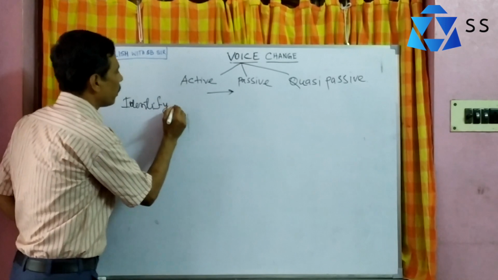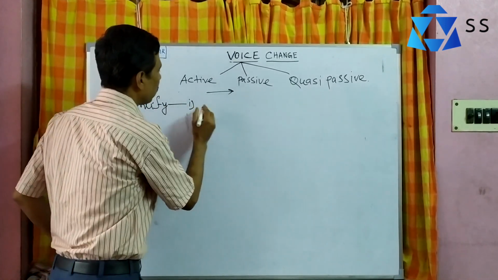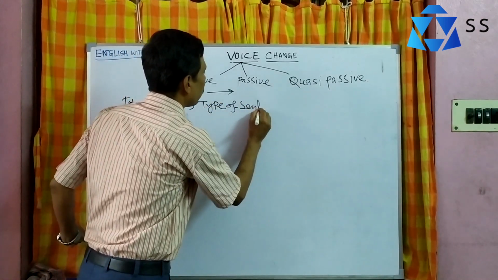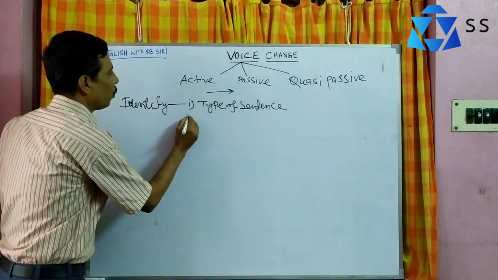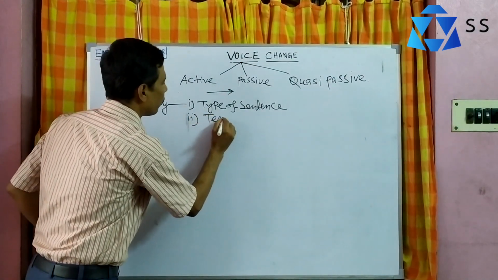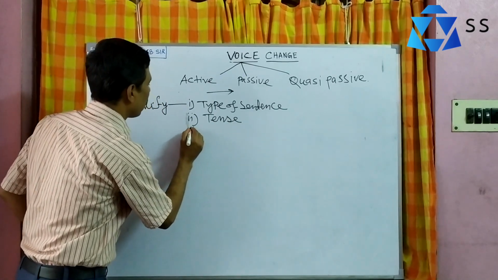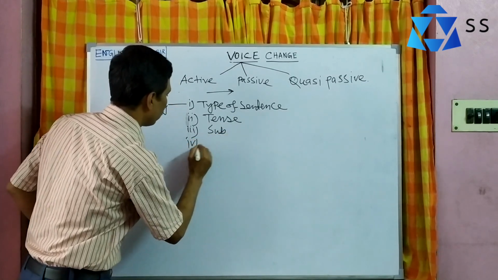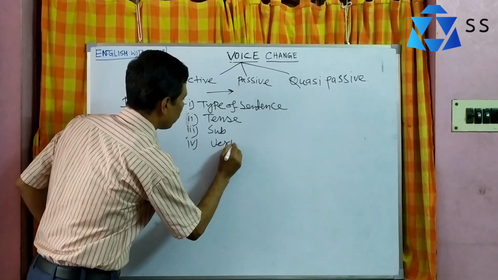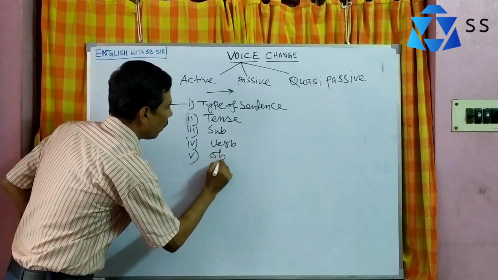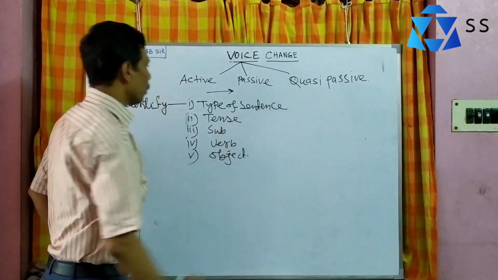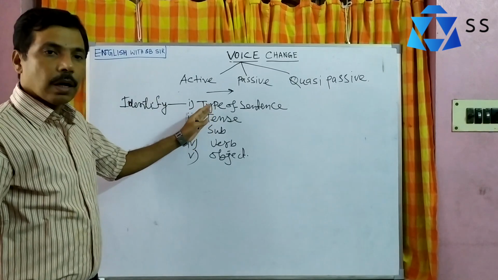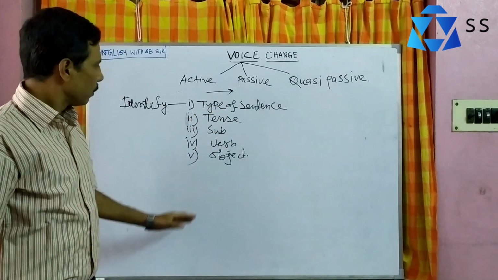Identify 5 things. Number 1, type of sentence. Number 2, tense. Number 3, subject. Number 4, verb. Number 5, object. So, before turning active to passive, you must identify these 5 things of the sentence.